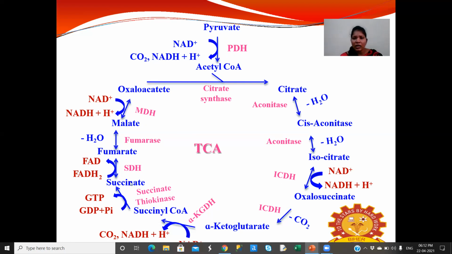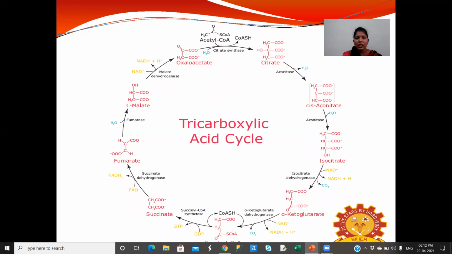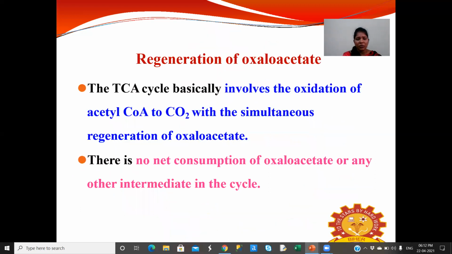So totally, one acetyl-CoA undergoes oxidation in the TCA cycle. It leads to the generation of 12 ATPs. So that is the regeneration of oxaloacetate here.